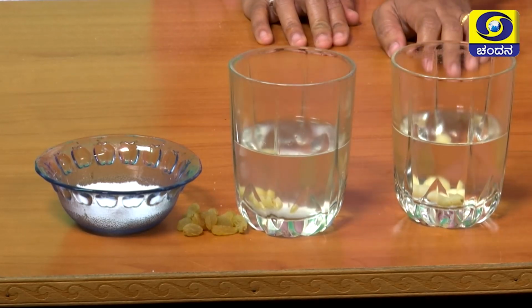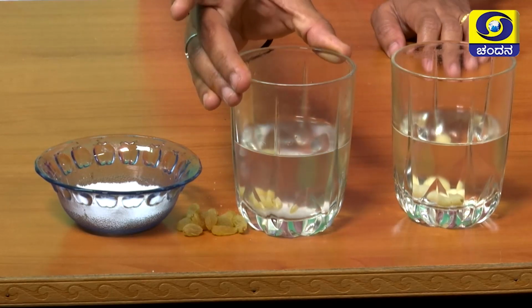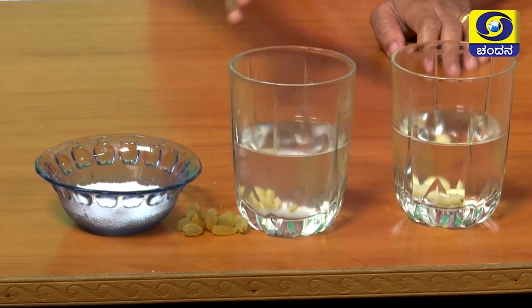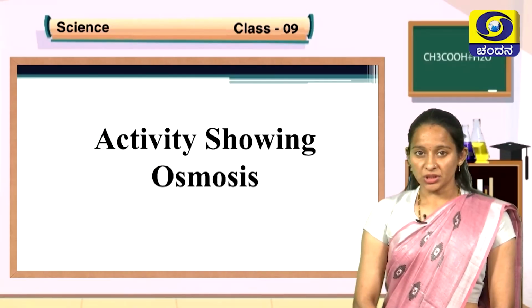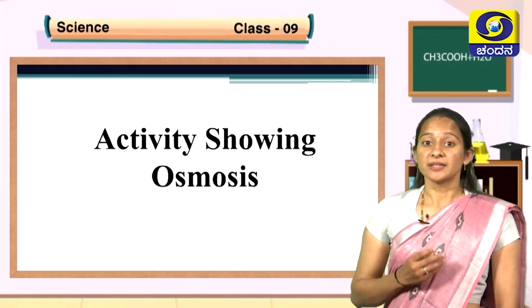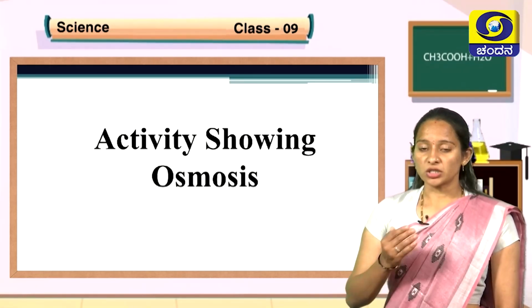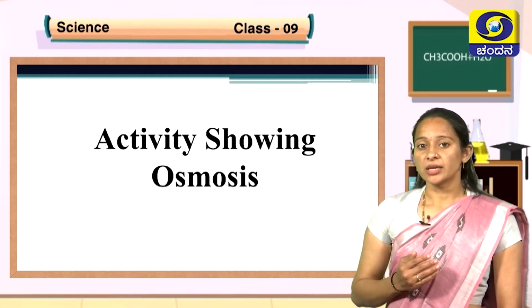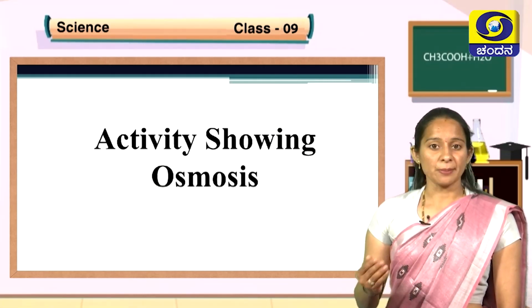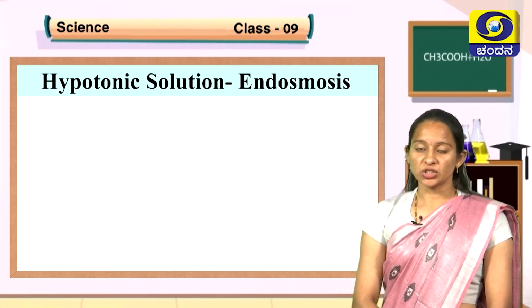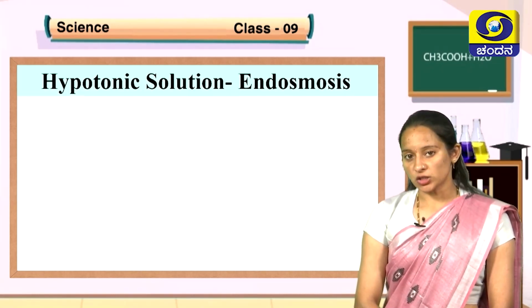Whereas when a cell is placed in concentrated solution, cell will shrink. From this activity, you have understood that a cell can swell up or shrink based on the solution in which it is placed. Hypotonic solution, where there will be endosmosis.